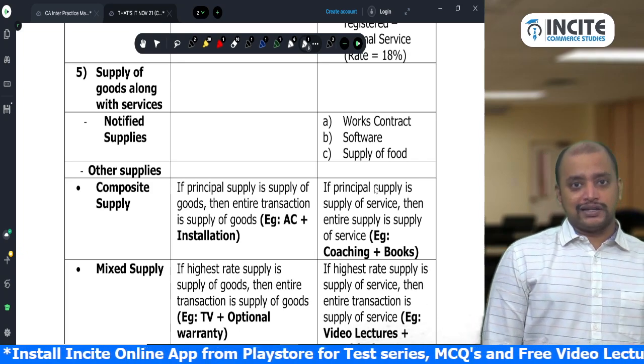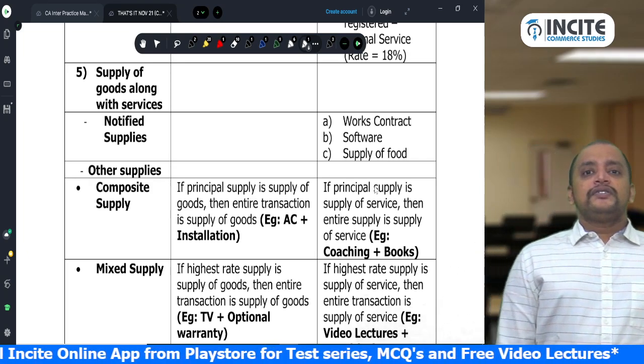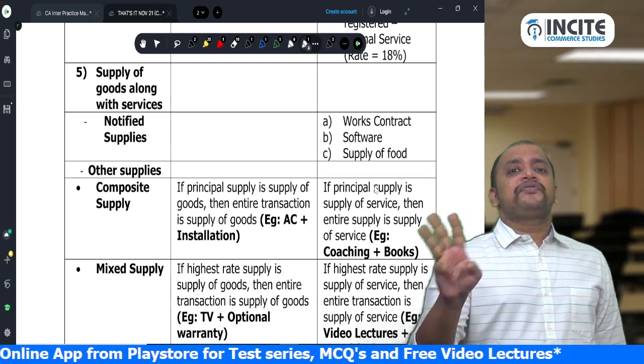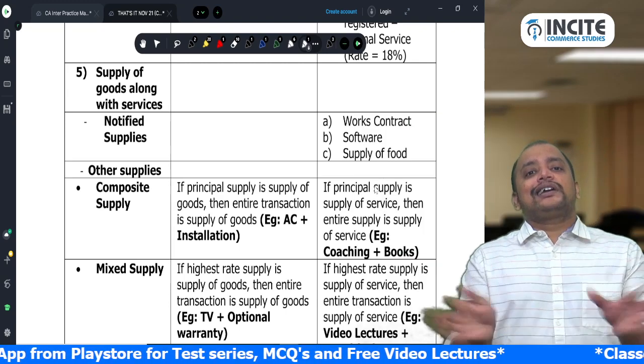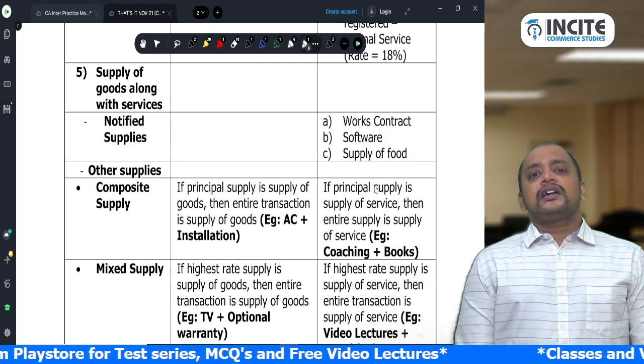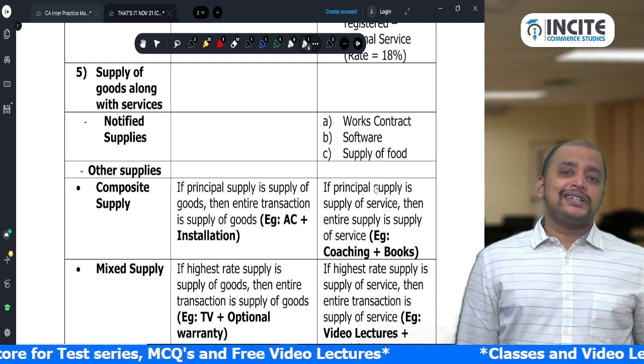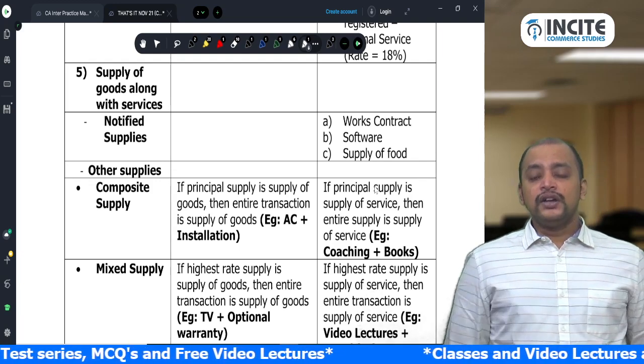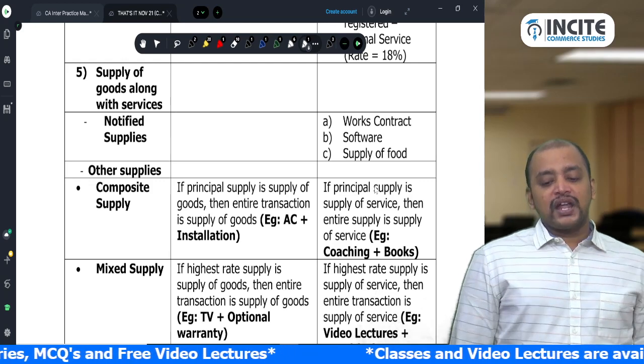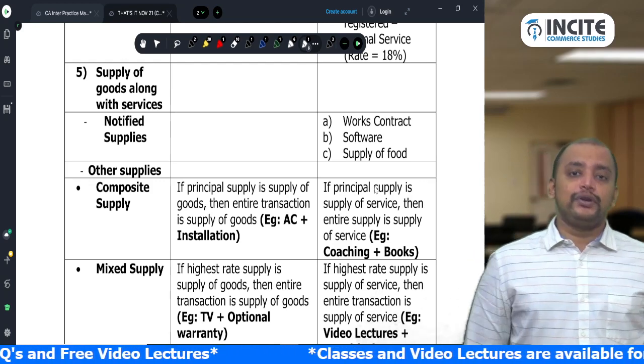How to deal with that? In that case, first, there are 3 notified activities which are always treated as supply of service. What are they? Works contract service, software and supply of food.